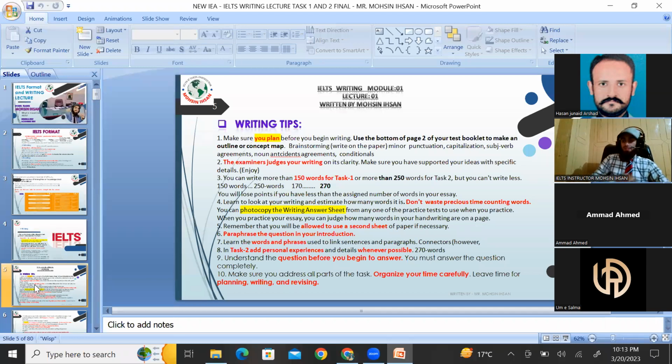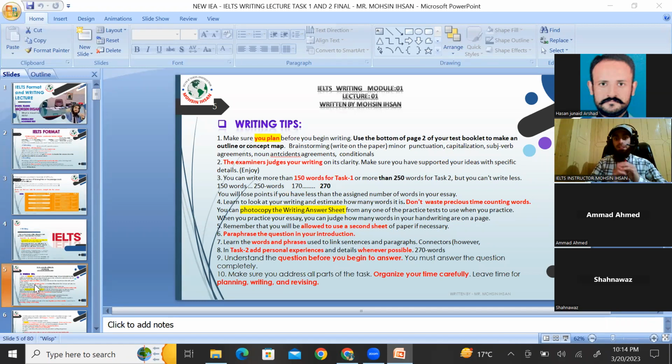As far as task 2 is concerned, the brainstorming time is to be given, like for the first paragraph, what main points I'm going to mention. Sometimes students who do not go through the brainstorming face a problem later on: after completion of the paragraph, they realize, oh, we forgot this sentence, we should have also shared this statement. Therefore, you are supposed to first brainstorm and then take a start after 2 minutes on any topic.